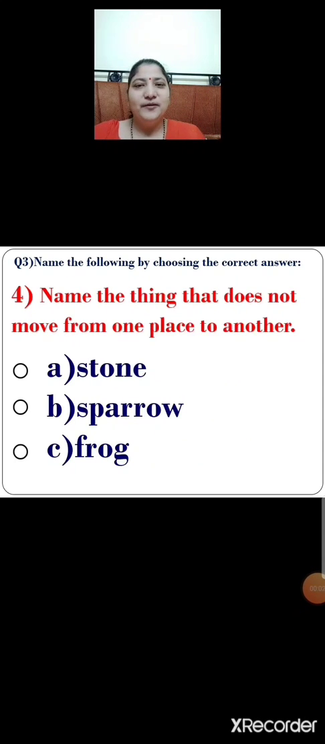Next, number 4. Name the thing that does not move from one place to another. Now children, there are 3 options given. Option A, stone. Option B, sparrow. Option C, frog. Children, name the thing that does not move from one place to another. Which thing does not move from one place to another?